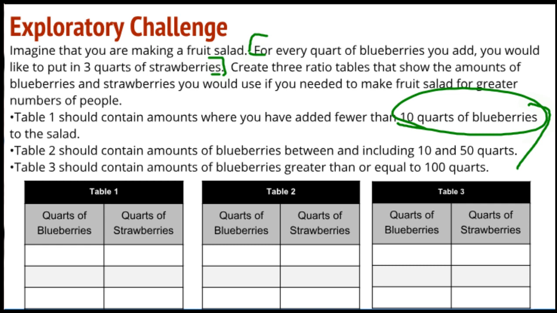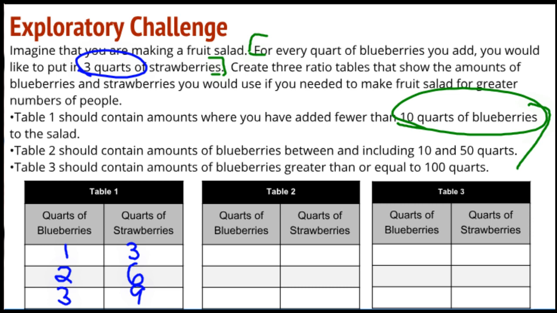So I'm going to take care of table 1 here. In table 1, I'm going to say, what about 1 quart of blueberries? If I had 1 quart of blueberries, I would have 3 quarts of strawberries. And then what if I had 2 quarts of blueberries? I would have 6 quarts of strawberries. And if I had 3 quarts of blueberries, I would have 9 quarts of strawberries. And of course, in your workbook, you've probably got a few more rows there. I kind of ran out of space here.